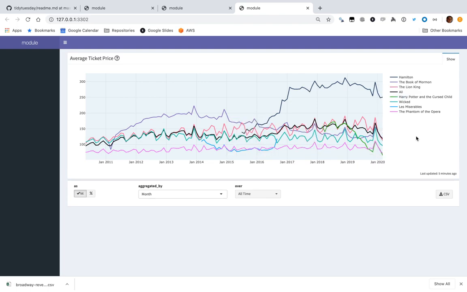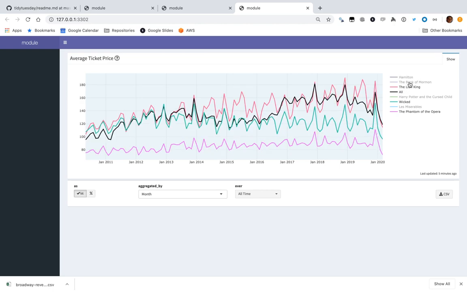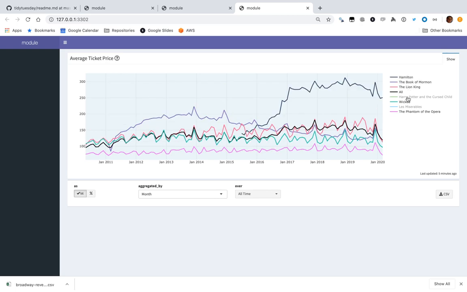Let's say someone says, oh, Les Mis was only running for a little bit. I don't want to include that in the visualization. Phantom runs the whole time. Wicked runs the whole time. That's cool. Cursed Child ran for a short time. Don't want to include it. You'd say Book of Mormon. The point is, you can edit this graph live.